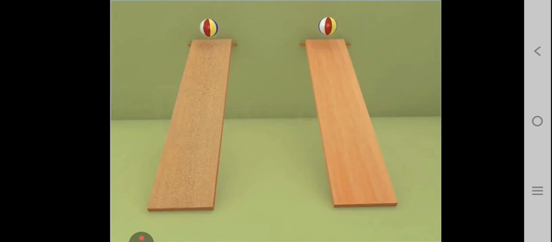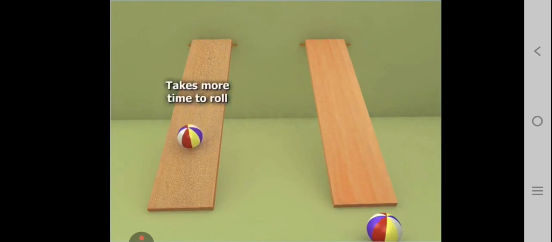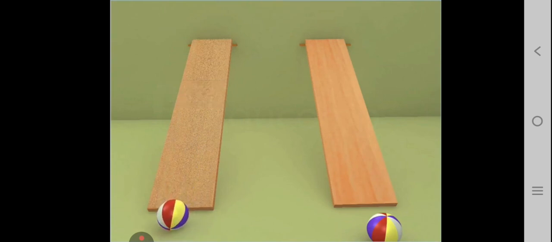You will notice that the ball on the surface of the plank with sand on it takes more time to roll down. This is because the surface it is rolling down is rough.